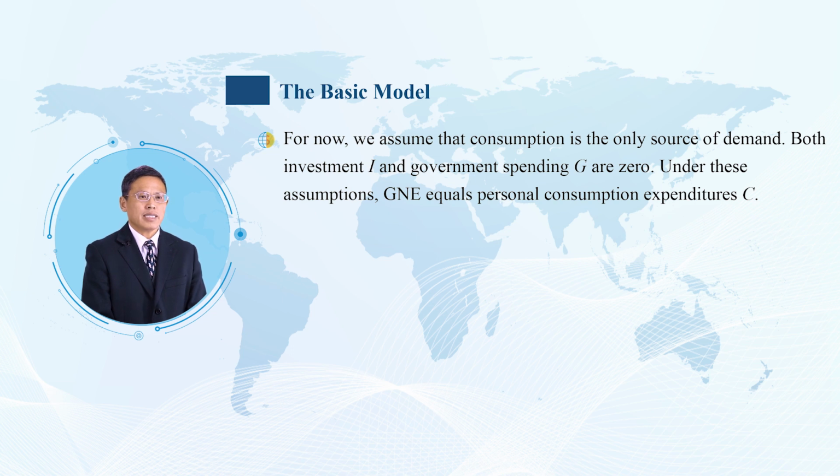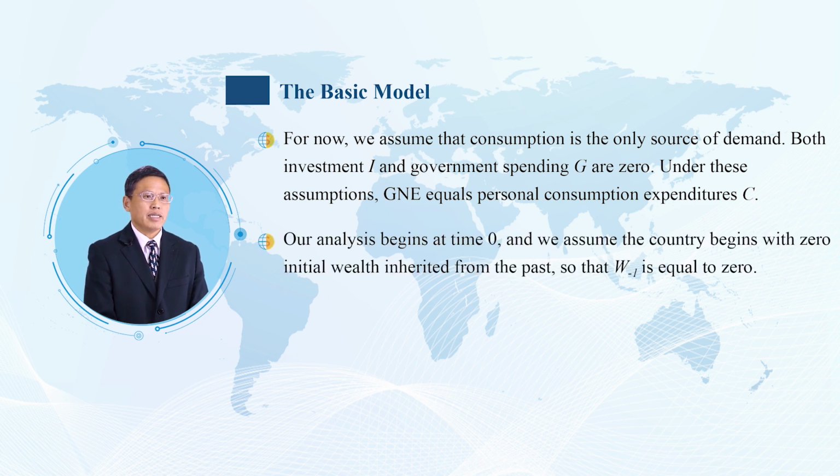Both investment I and government spending G are zero, and under this assumption GNE equals personal consumption expenditures C. Our analysis begins at time 0, and we assume that the country begins with zero initial wealth inherited from the past, so that W-1 is equal to 0.